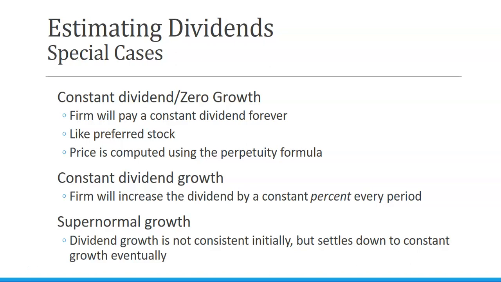The supernormal growth formula assumes that dividend growth is not consistent initially, but it will become consistent eventually. So even if a firm is to grow quickly in the first couple of years, the supernormal growth formula assumes that at some point they're going to become a constant growth formula.